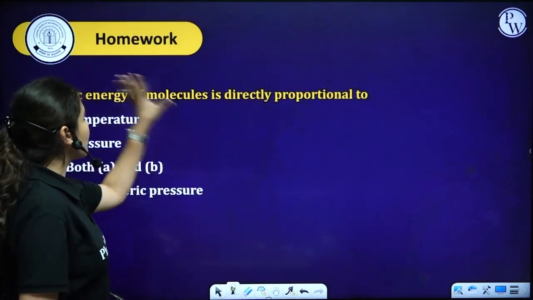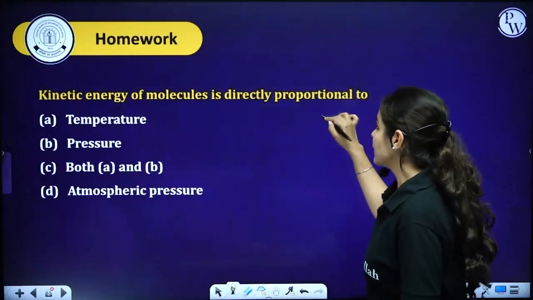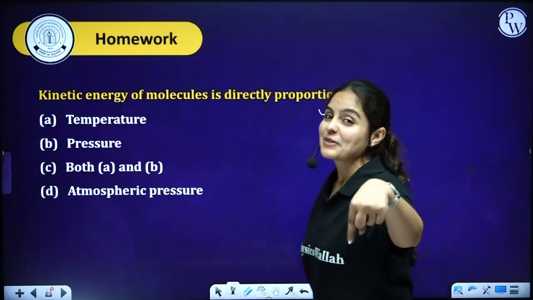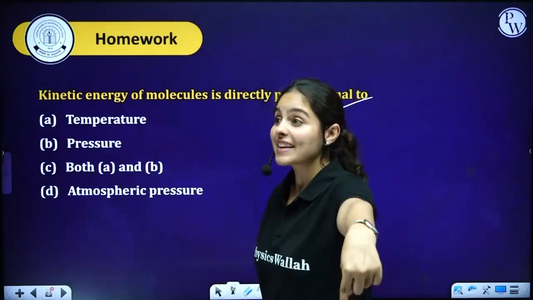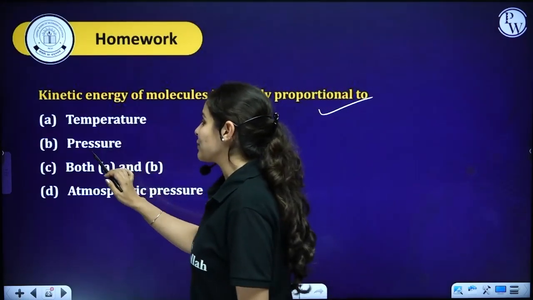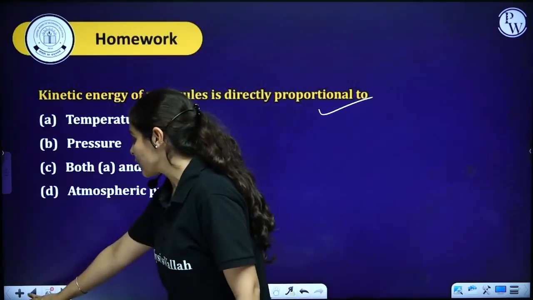This is a homework question for you guys. Please solve it, and do let me know the answers in the chat box. Kinetic energy of a molecule is directly proportional to: A, temperature; B, pressure; C, both A and B; D, atmospheric pressure.